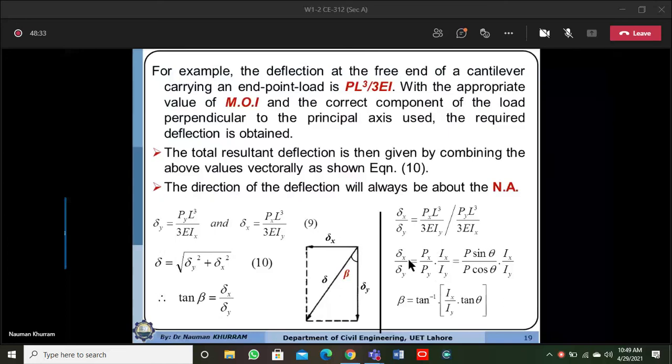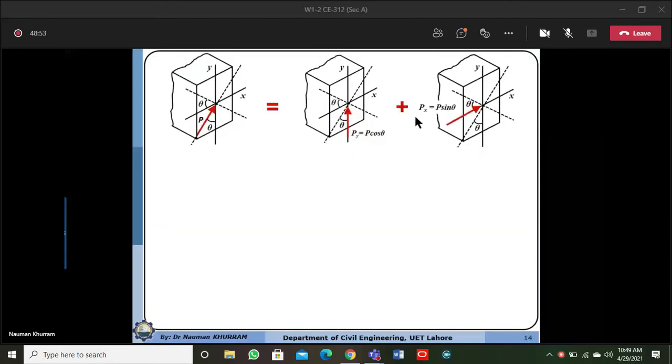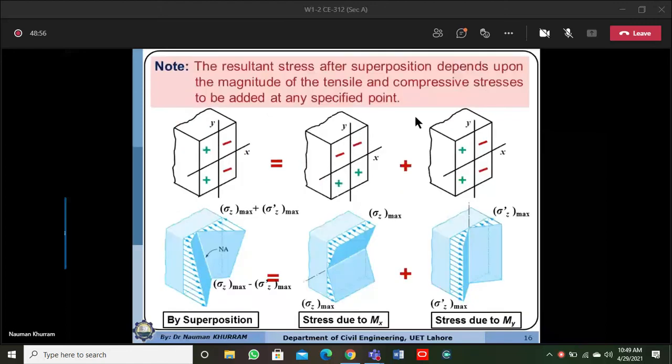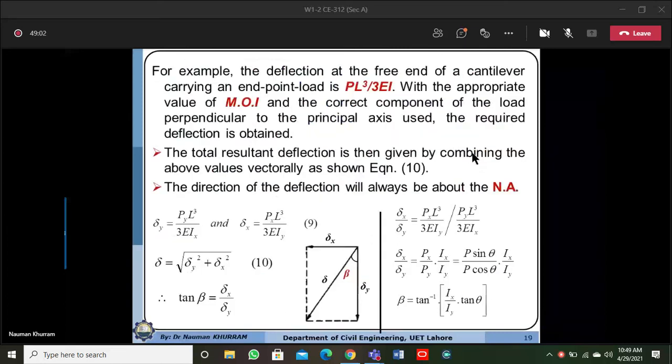Here Px is equal to P sin theta, and Py is equal to P cos theta. After simplification, P will be cancelled out, so sin theta over cos theta is equal to tan theta, which means we have exactly the same formula that we derived from the stress concept.